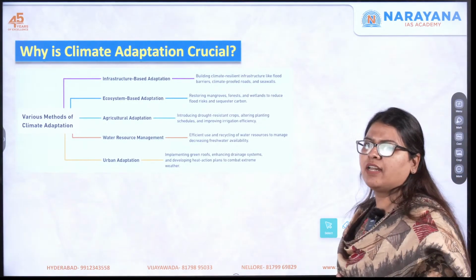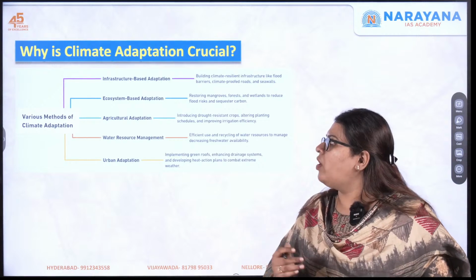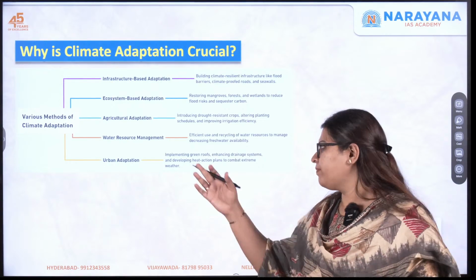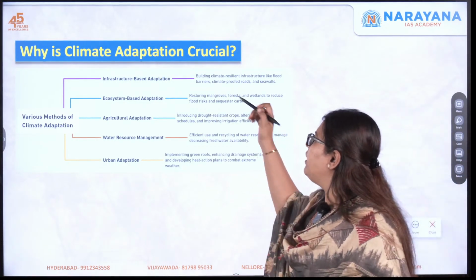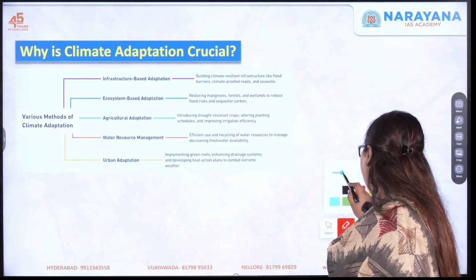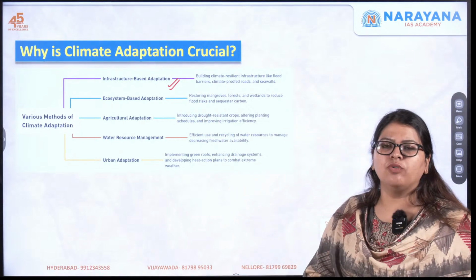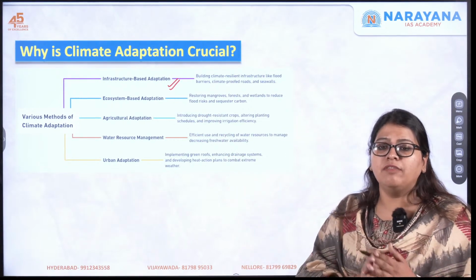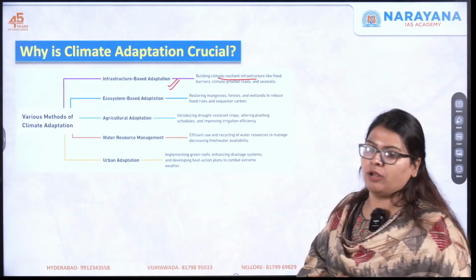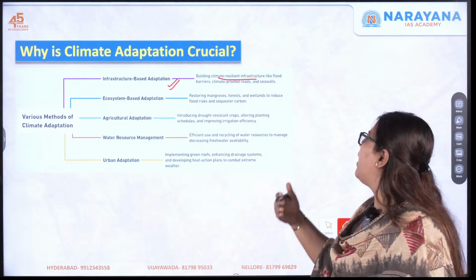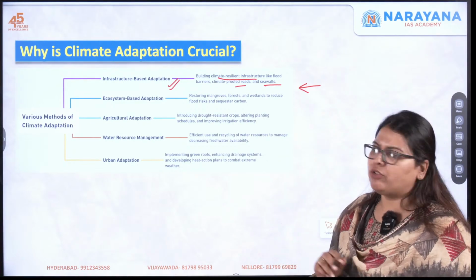So here, having discussed what is adaptation, mitigation and so on, we need to know what the various methods are that can be deployed in climate adaptation. First one is infrastructure based adaptation. This is nothing but you need to always build, not only with respect to crops, the infrastructure can also be climate resilient. So climate resilient infrastructure, because you can always construct flood barriers, climate proof roofs, sea walls, etc. in order to decrease the intrusion into the coastal areas.